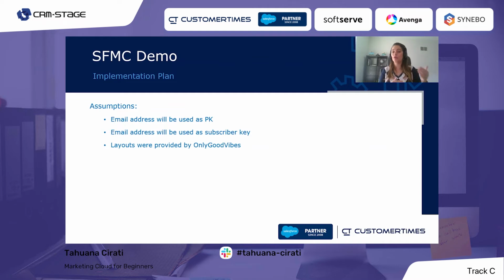If we go over this, Salesforce will charge for that. So it's very, very important to define what should be the subscriber key and the contact key.